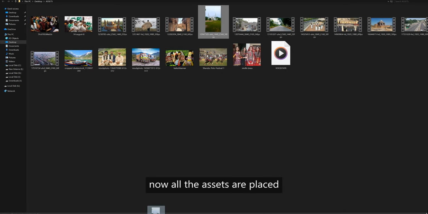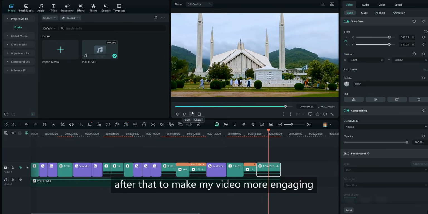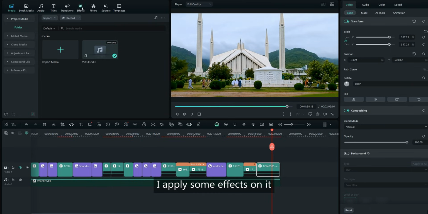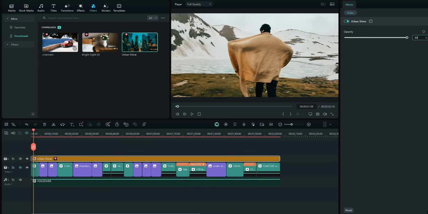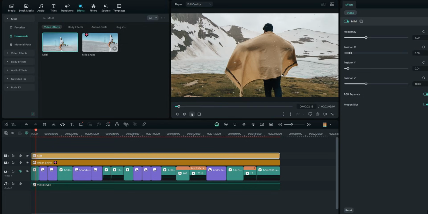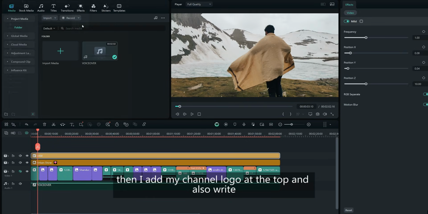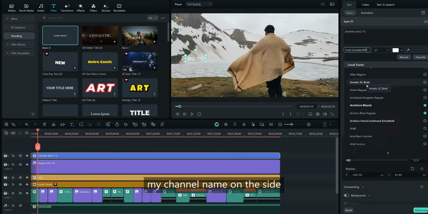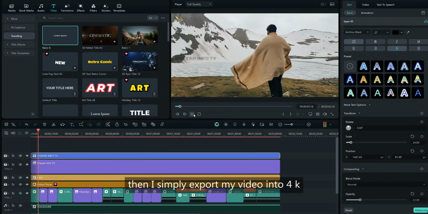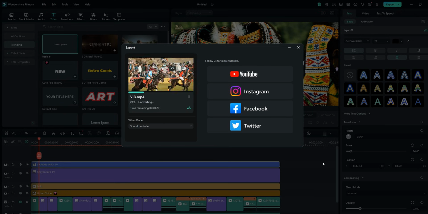Now all the assets are placed. After that, to make my video more engaging, I apply some effects on it. Then I add my channel logo at the top and also write my channel name on the side. Then I simply export my video in 4K.